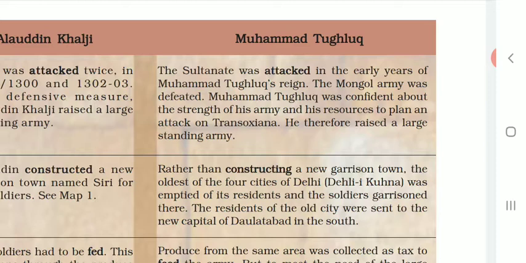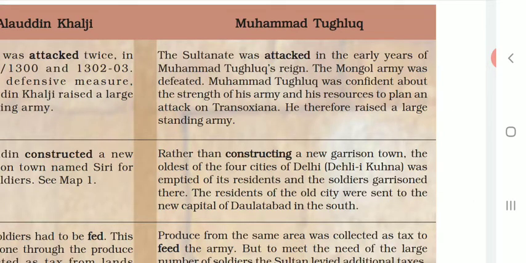He therefore raised a large standing army against the Mongols and defeated them. He was confident about his strength and army, and therefore raised a large standing army.